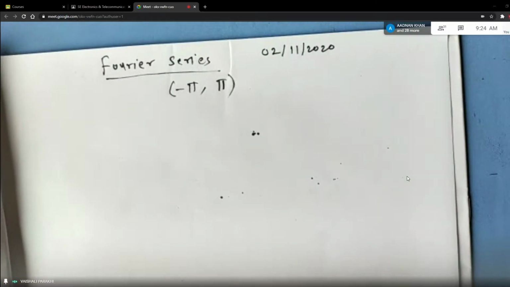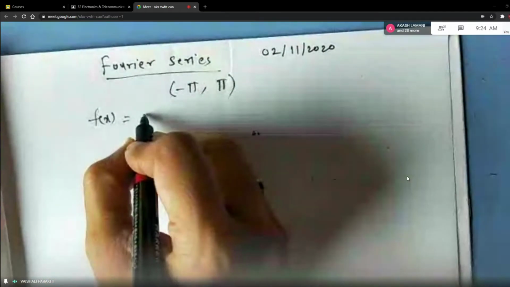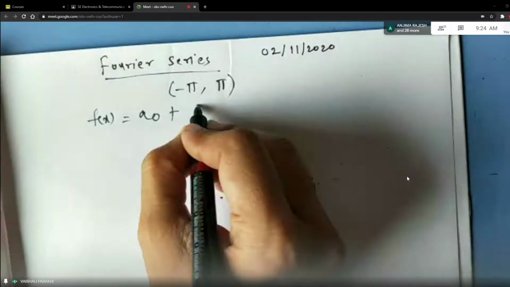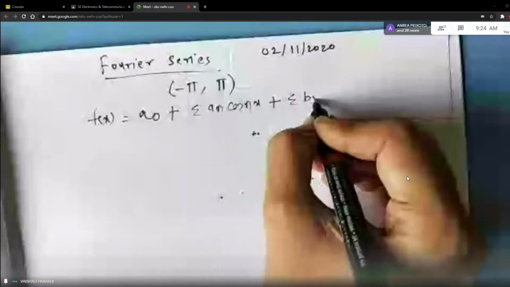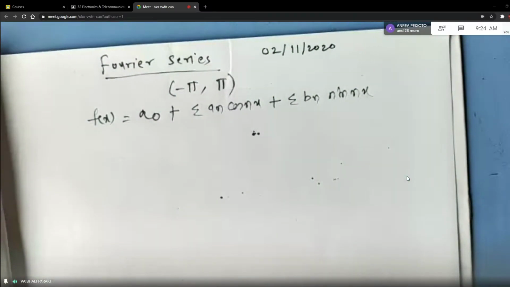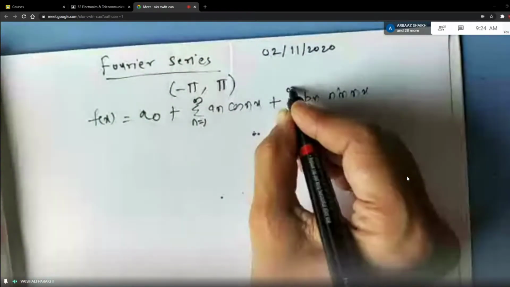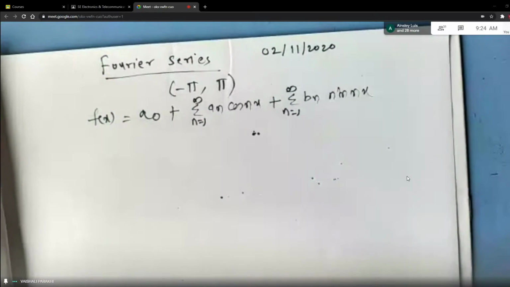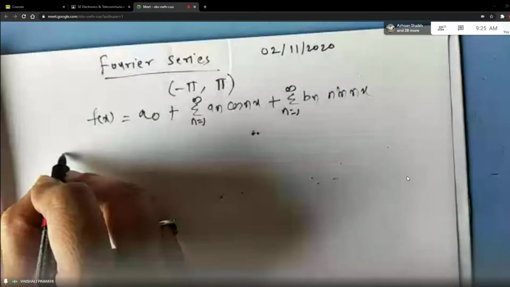So as I told you, Fourier series is like this. F of x is equal to A0 plus summation of An cos of nx plus summation of Bn sin of nx. So this is the formula for Fourier series, right? N is definitely from 1 to infinity. Okay, students? Now see carefully, what are the formulas for A0, An and Bn in the interval minus pi to plus pi? So you can turn the pages, students, and see what the formulas are.